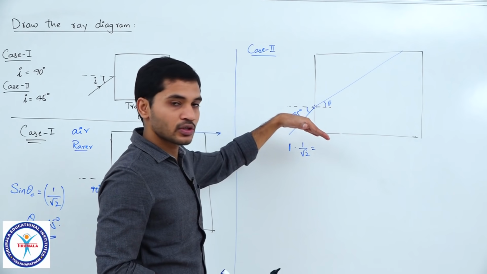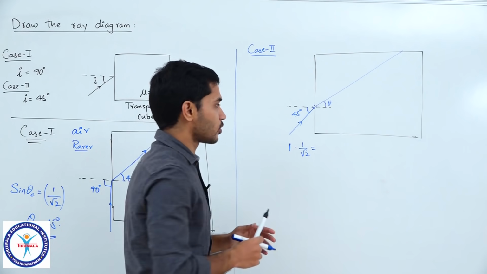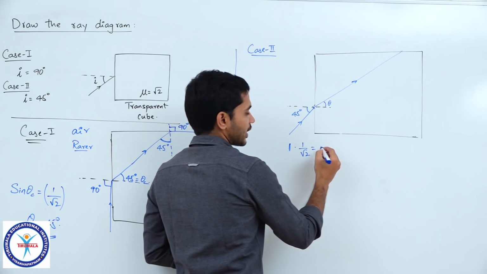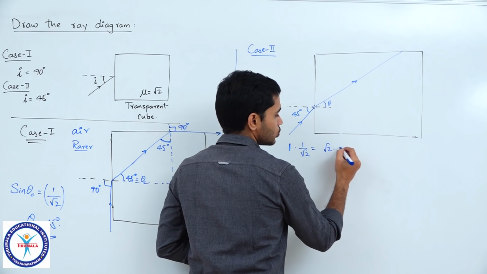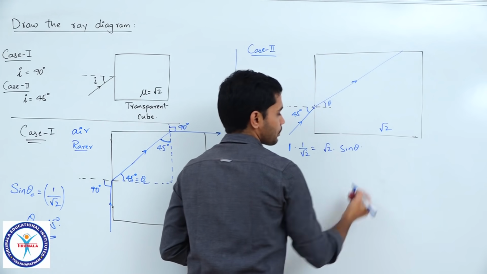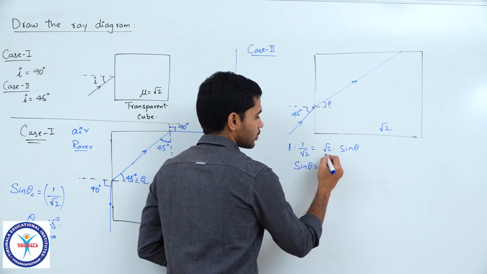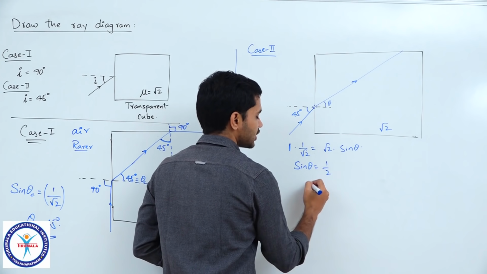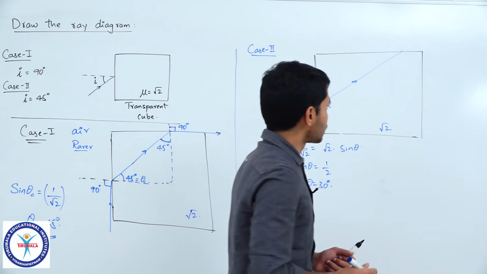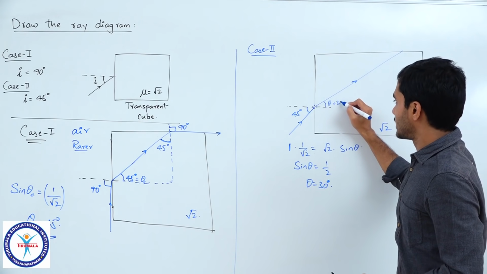It bends towards the normal, correct? So it was initially going in this direction, it bends towards the normal. So this is theta. So I can write this is equal to root 2 times, because this medium is root 2, so into sin theta. Now if I simplify this, I will get sin theta is equal to 1 by 2, which means theta is equal to 30 degrees, correct? So that is what happens in this scenario. So this angle here will be 30 degrees.